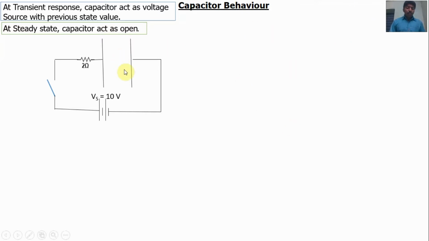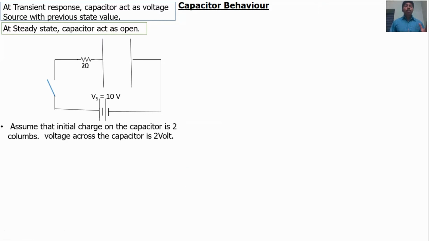This is a capacitor, with two resistors connected in series with the capacitor. Source voltage is 10 volt. Initially, the capacitor is not connected with the DC source. Assume that the initial charge on the capacitor is 2 coulombs, so the voltage across the capacitor is 2 volt. That is an assumption.